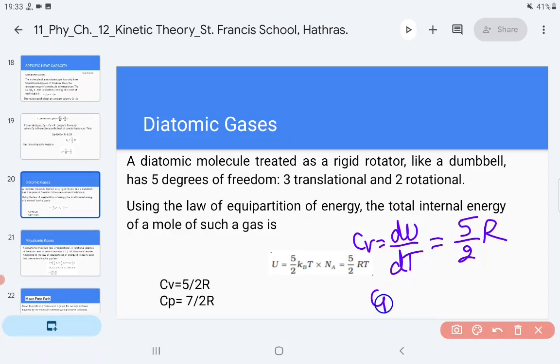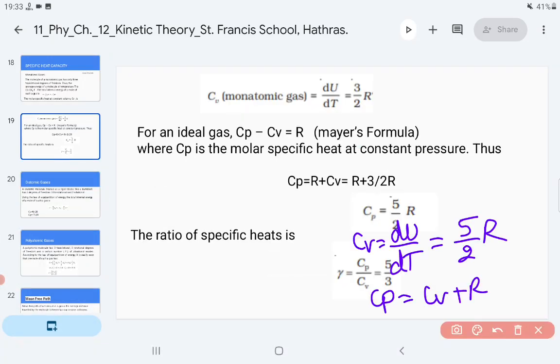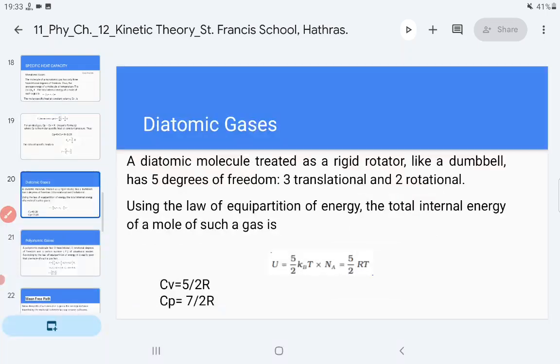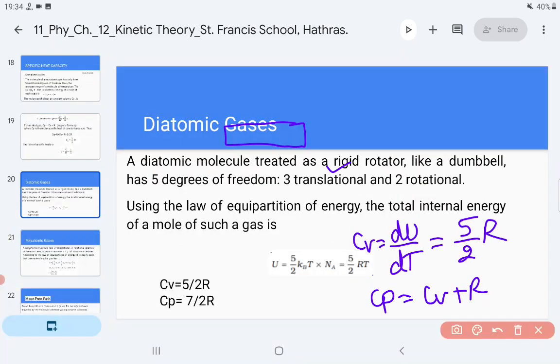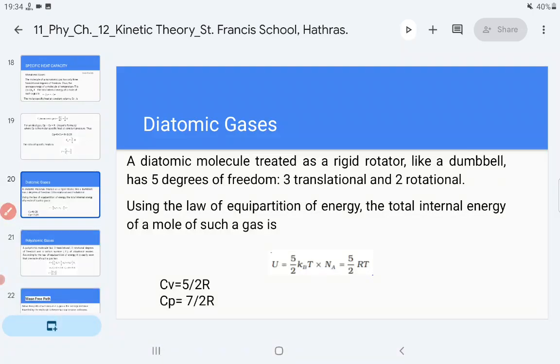Now if you want to find out the Cp, so Cp is equal to Cv plus R by Mayer's formula. See, I have already shown you. Let me show it once again. Here, as you can see, Mayer's formula is this: Cp minus Cv is equal to R. So Cp is equal to R plus Cv, right? Now let us come back to the previous slide. Yes, here as you can see, the Cp comes out to be 7 by 2 R. If you divide both of these two, then I will get the gamma value as Cp upon Cv is 7 by 5. So for diatomic molecules, the gamma value is 7 by 5.